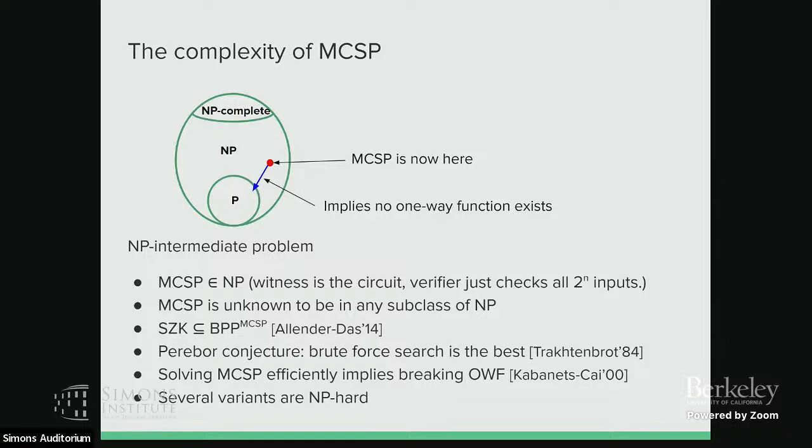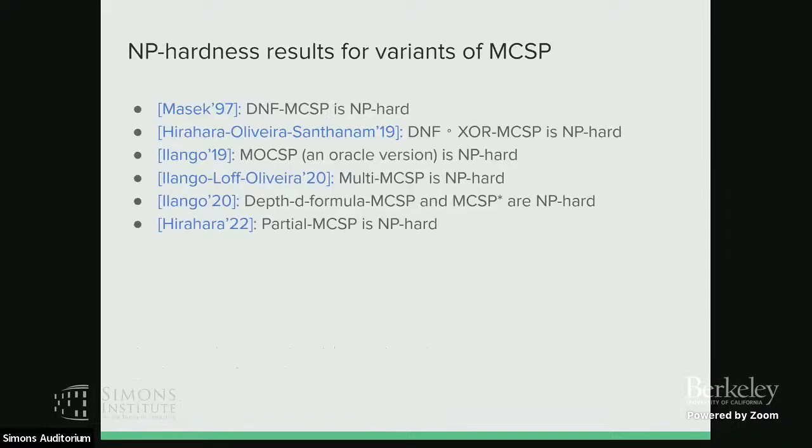And then there are many results showing that variants of MCSP are actually NP-hard or NP-complete. Here are some of the results. This is not an exhaustive list. For example, DNF MCSP is NP-hard, or DNF XOR MCSP is NP-hard. And then the oracle version of MCSP is also NP-hard, and multi-output MCSP, partial MCSP, and depth formula MCSP are all NP-hard. And I think the difference between MCSP star and partial MCSP is that in this one, you are just given the non-star entries with the value as input, and in this one you are given the full Boolean table as the input.